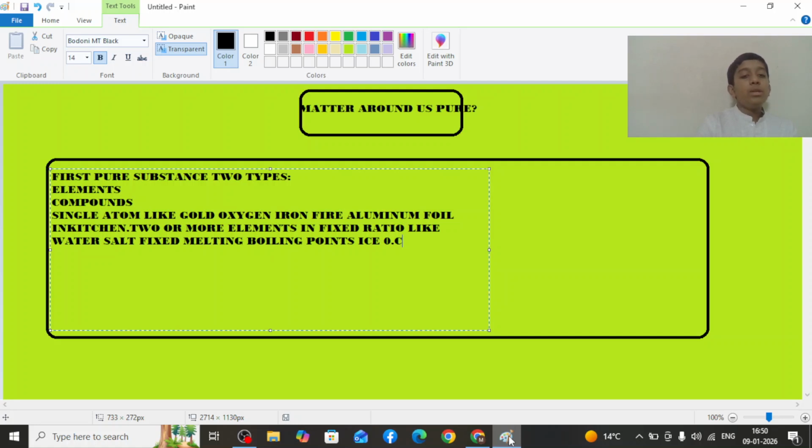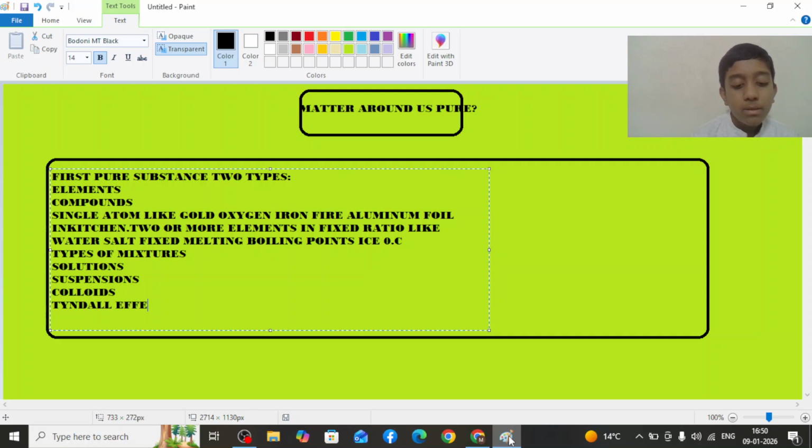Now we are going to learn about the types of mixtures. There are many types of mixtures, and we will learn them one by one: solutions, suspensions, colloids, and the Tyndall effect. What is a solution?